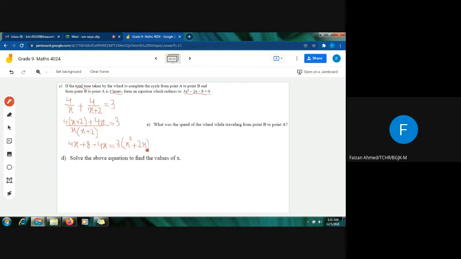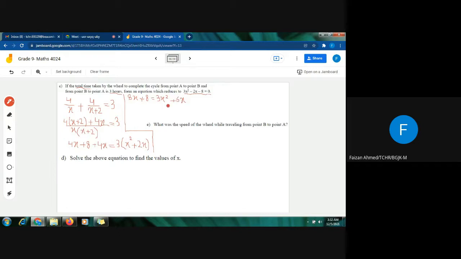The next step will be simplification. Again, I have to multiply this 3 with this whole bracket, and then I will shift the like terms to one side and see whether my equation is the same as the one mentioned in the question or not. So 4x and 4x will become 8x. I will write 8x, and this will be plus 8. Then equals to this, I will multiply 3 with x square, so this will become 3x square. And when I multiply 3 with 2x, it will become positive 6x.